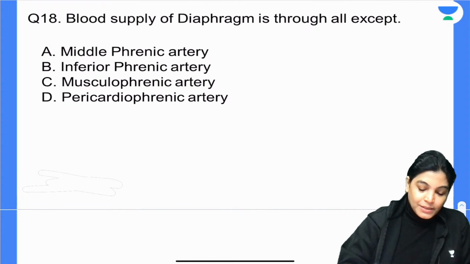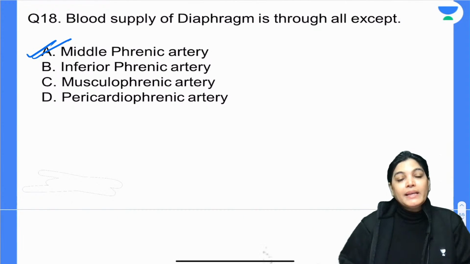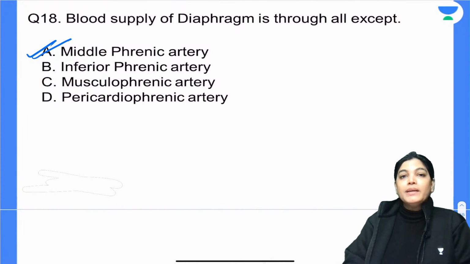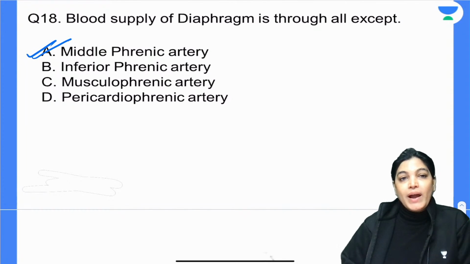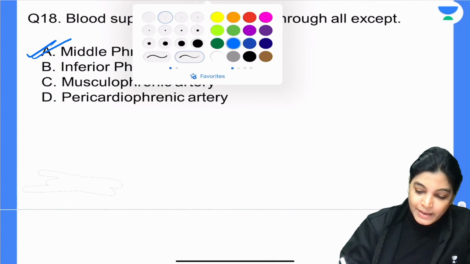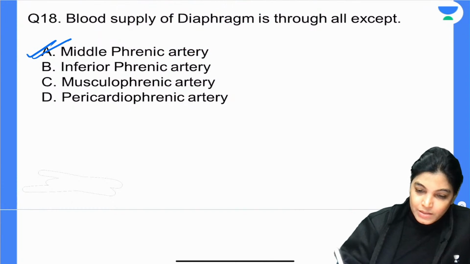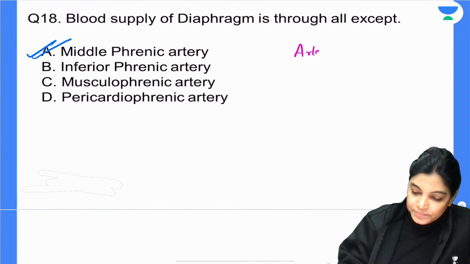Subhadeep, absolutely right. Middle phrenic artery is not providing any kind of arterial supply or blood supply to diaphragm. Rest all arteries are providing blood supply to diaphragm. So quickly write the arterial supply of diaphragm.